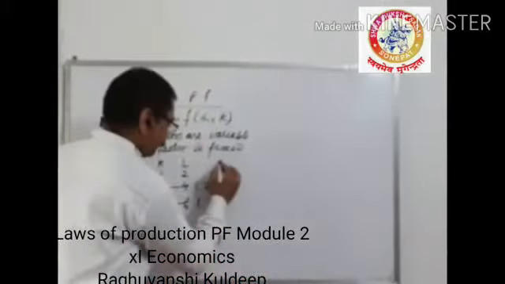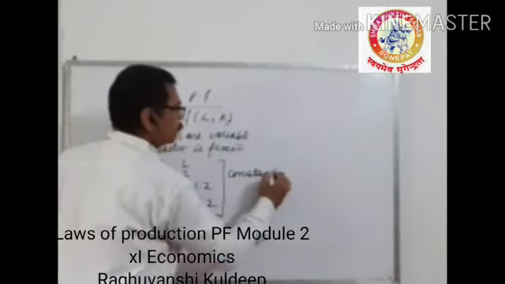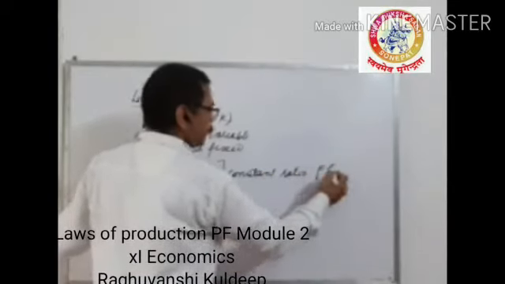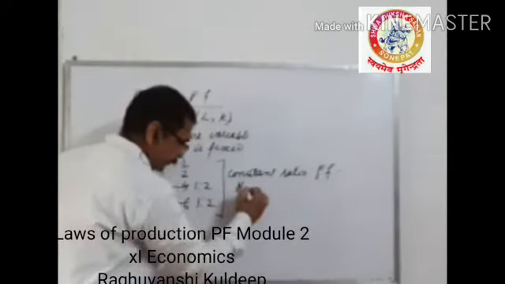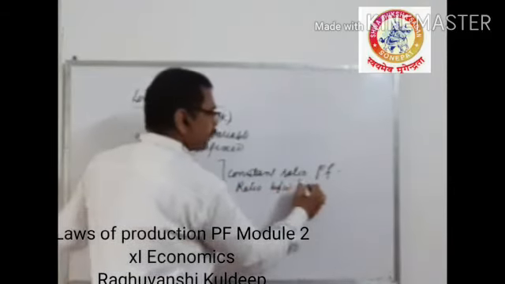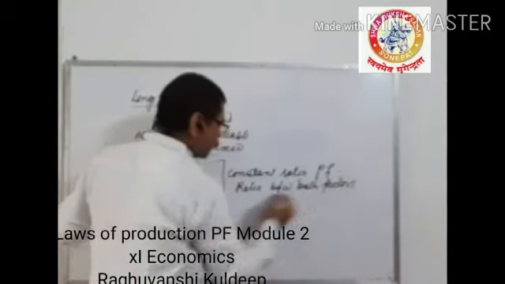That's why it is known as the constant ratio production function, because the ratio between both factors is constant.